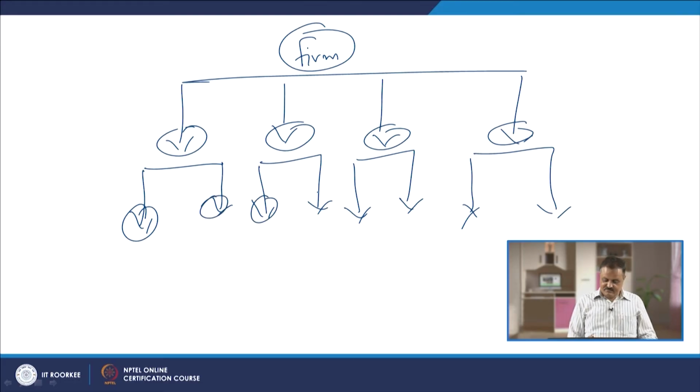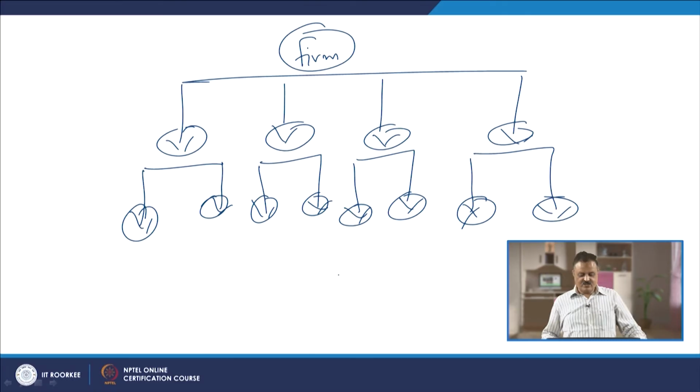For this, these two must be complete. And when all the objectives are met, finally the organizational objectives will be met. So, what we do? We divide the whole firm into different units and subunits. And then we make some people responsible for those units, and they are made the in charges.